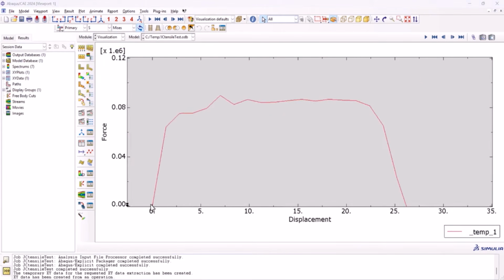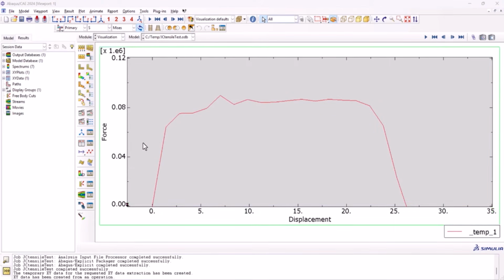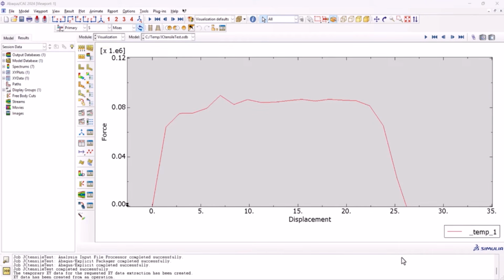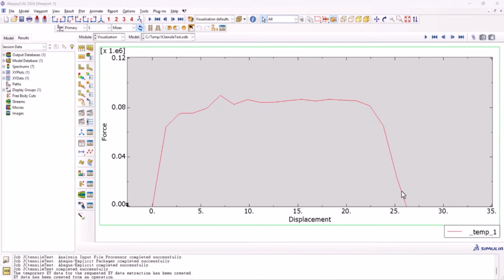Here, as you see, first we have the linear part, which is the elastic part, perfectly linear. Then we have the yield stress here, and after that we have the damage, and after the damage we have this line. If we don't have the damage criteria, we don't see the drop in the curve. So it's vital to have the damage criteria.